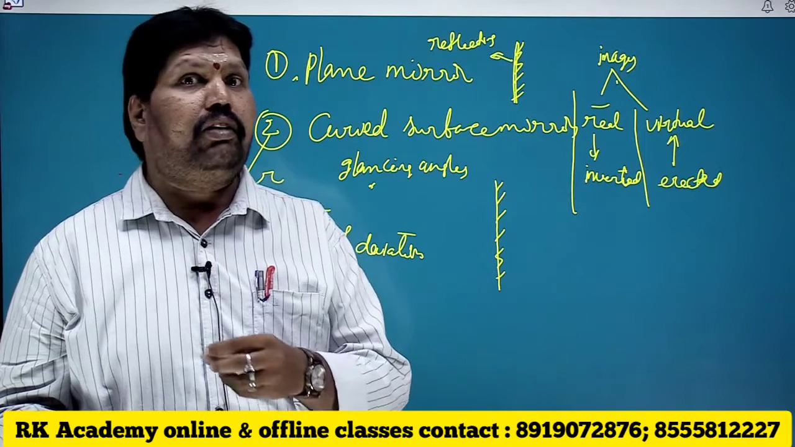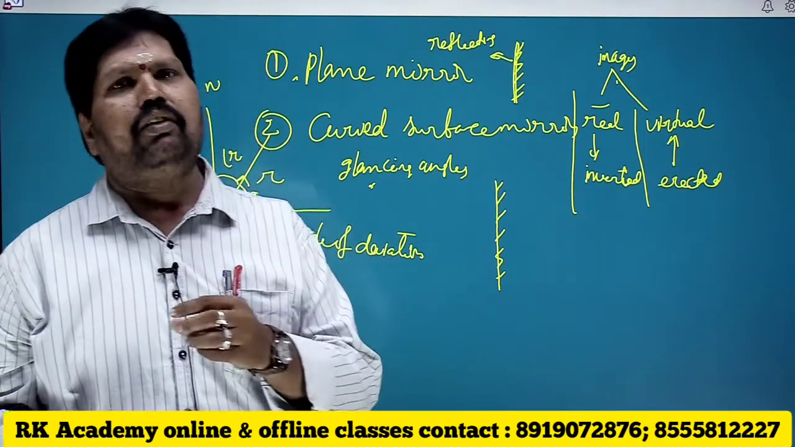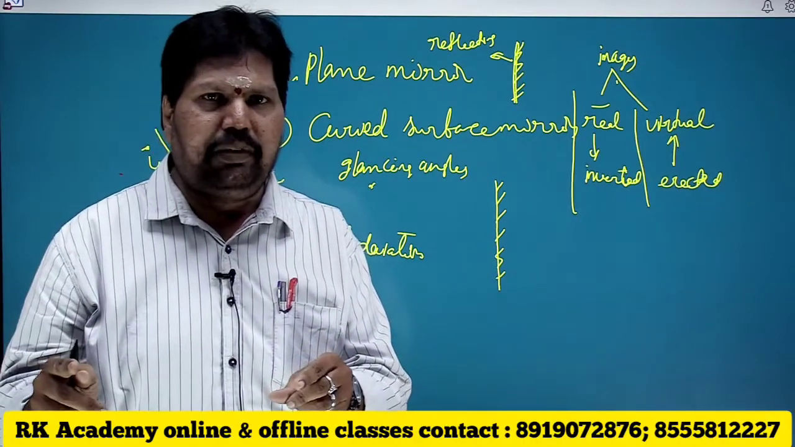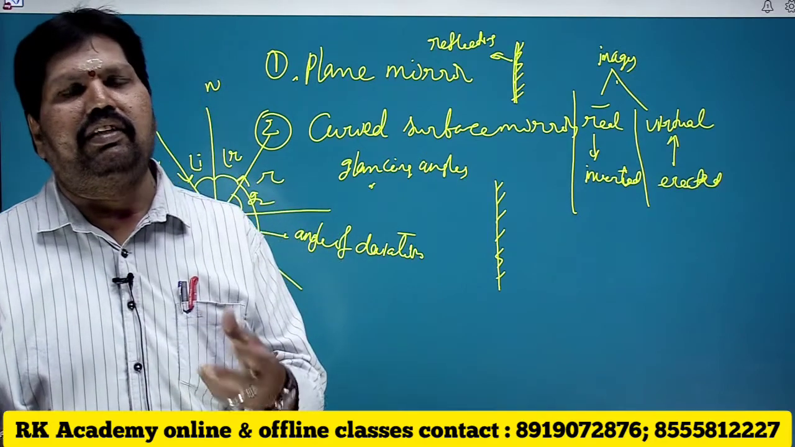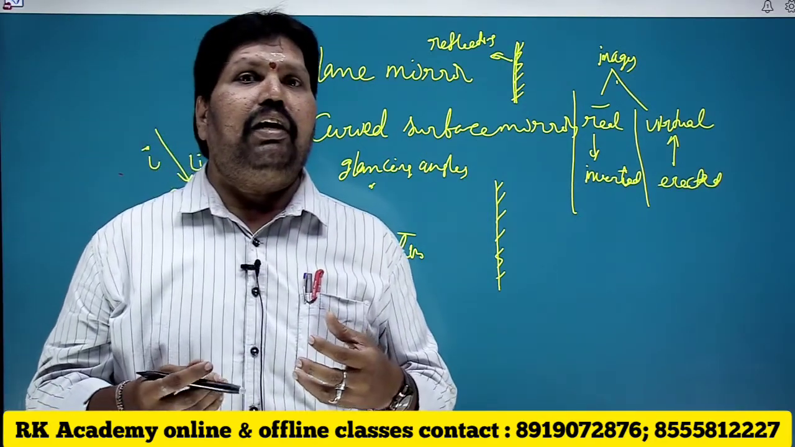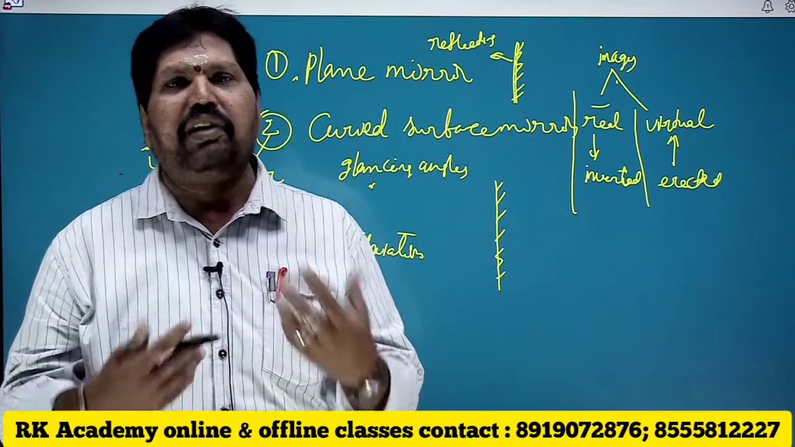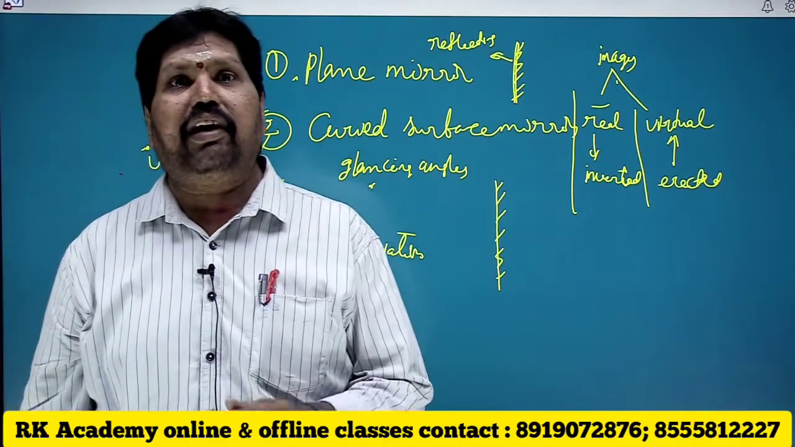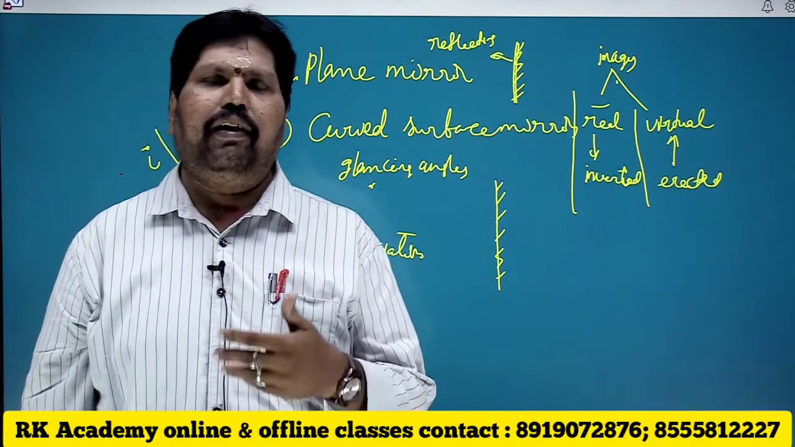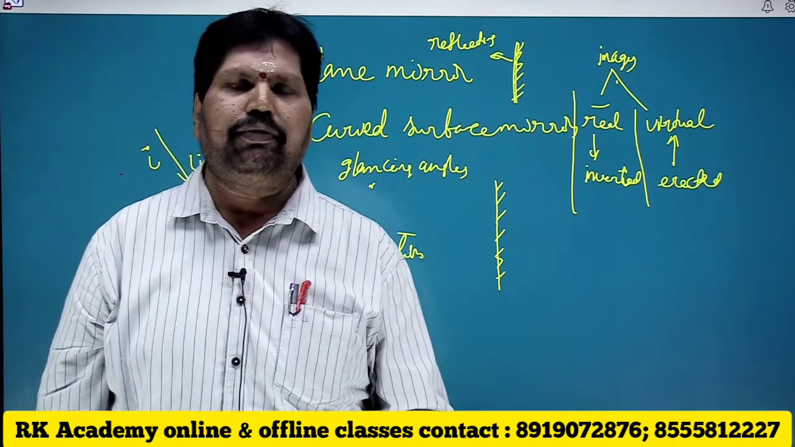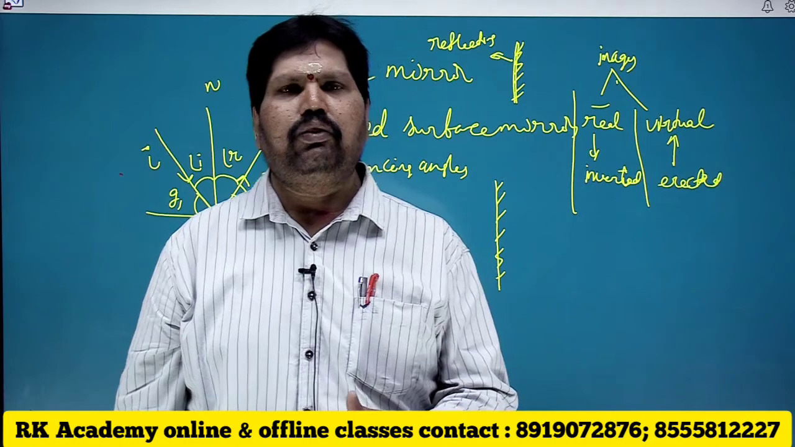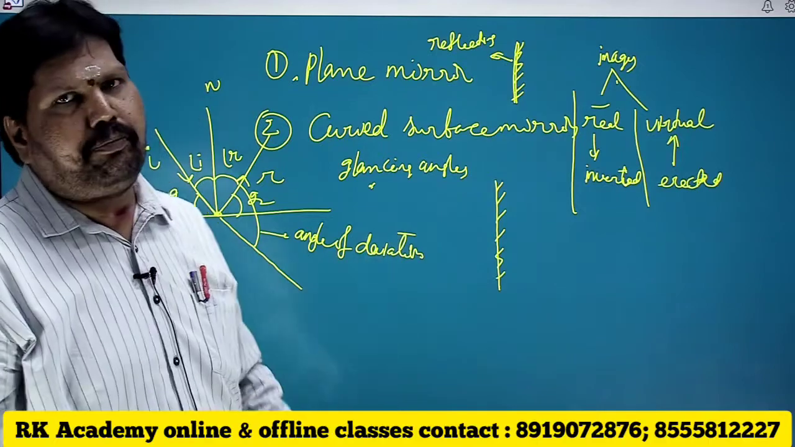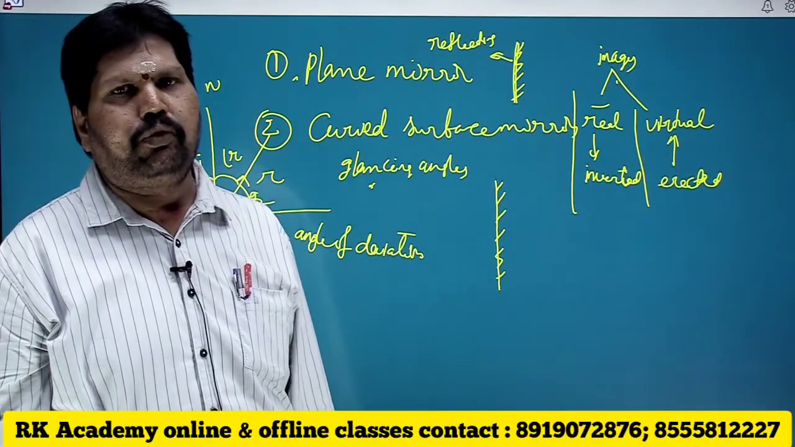A virtual image cannot be caught hold of on a screen. You cannot touch the image. But coming to the real image, you can touch the image. Where you cannot catch it on a screen, that is a virtual image. The image of ourselves that we see through mirrors is always a virtual image. That is why our images are upright, erect, in the sense that the head is on top and feet are on the bottom. So here also, through plane mirrors, the images formed are virtual.